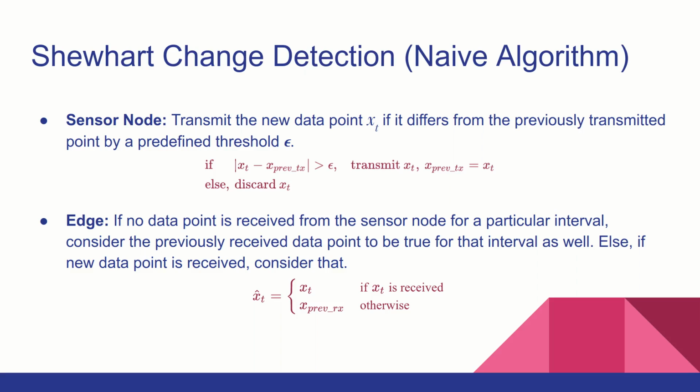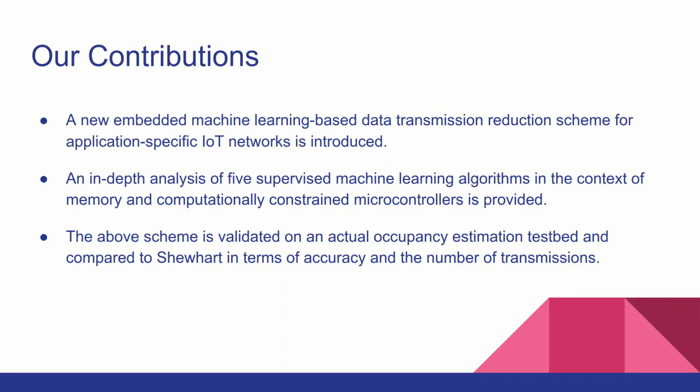Consequently, the edge follows a simple rule. In a particular time interval, if it receives a sensor value from the sensor node, it takes that value. Otherwise, it will take whatever was previously received by the edge from the sensor node to be true for this interval as well. So our contributions are threefold.